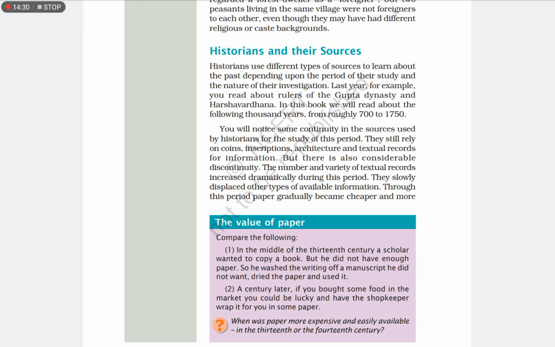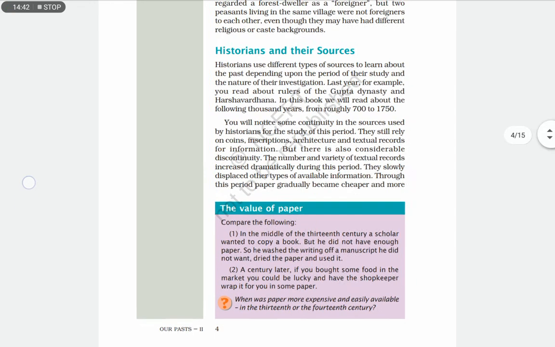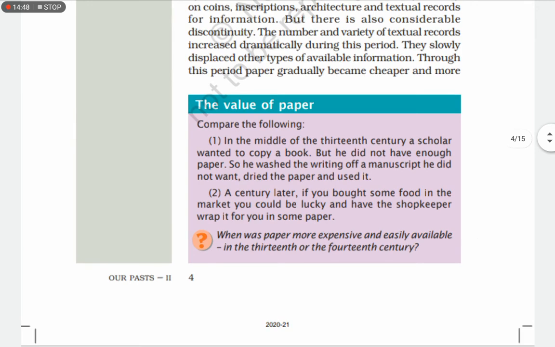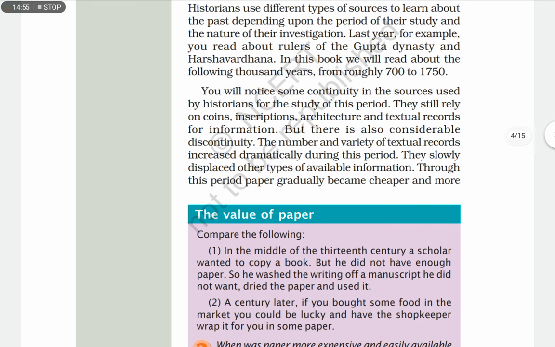The number and variety of textual records increased dramatically during this period. So they slowly displaced the other types of available information. Paper gradually became cheaper and more available, so they wrote on papers, books like that.